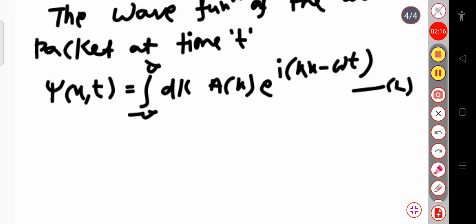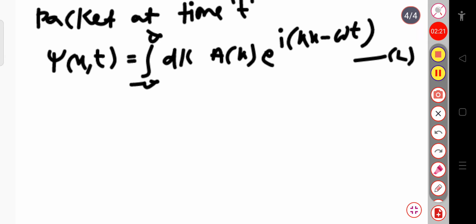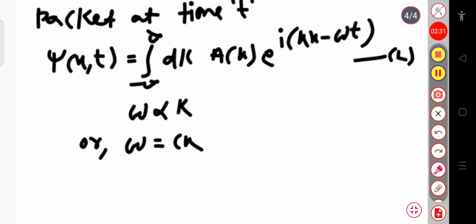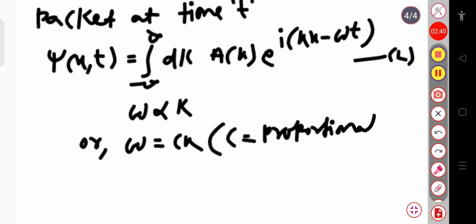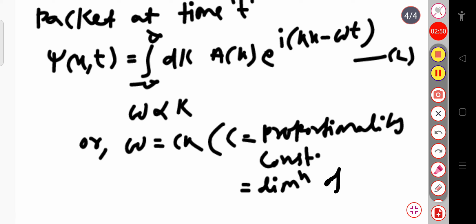Now if I consider the dispersion-less propagation, like that of light in vacuum, then I can say omega will be proportional to the wave vector k, or omega will be equal to c into k. Here c is the proportionality constant, and it has the dimension of speed.